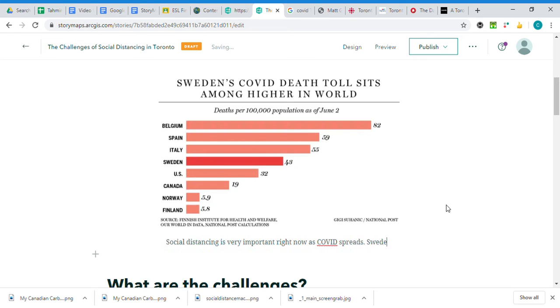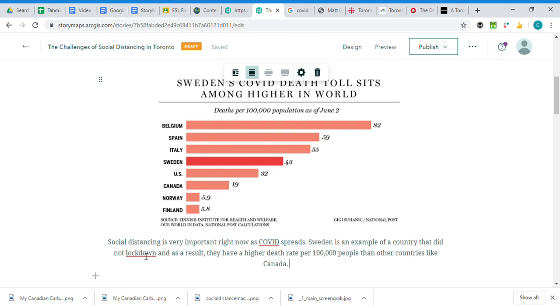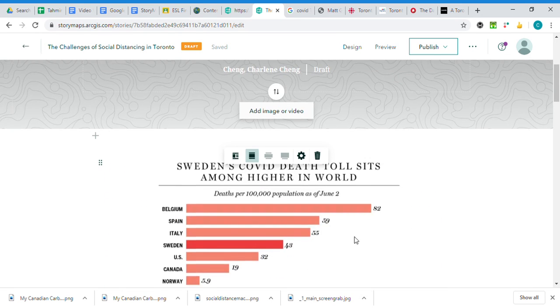I could say Sweden is an example of a country that did not lock down, and as a result they have a higher death rate per 100,000 people than other countries like Canada. So what am I going to say? There we go. There. So there's my caption. Everything's done. It saves automatically.